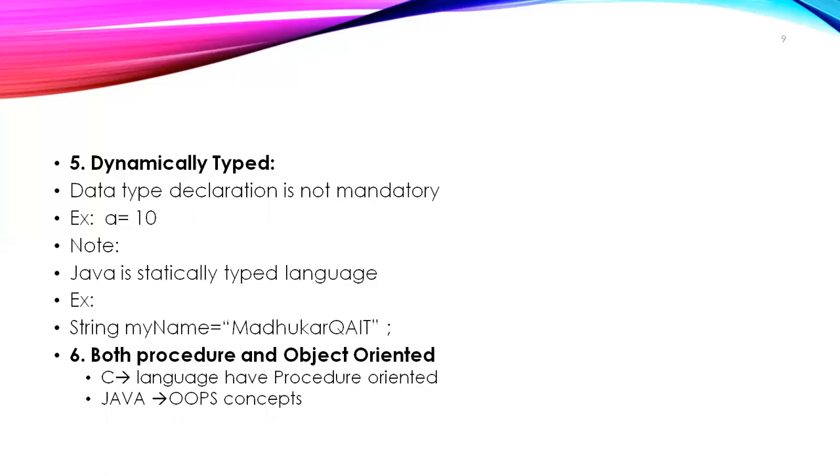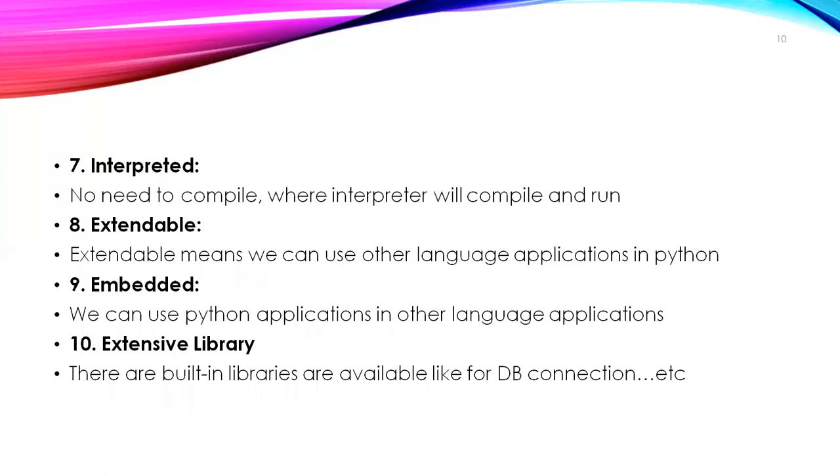Both procedural and object oriented, I said earlier also. So the features of Python are borrowed from the C language, and object oriented from C plus plus. At the time, Java features were not taken. Remember, Java was introduced in the market in 1995, and Python was introduced in 1991 itself. C plus plus is also object oriented, so some properties are taken from there. Python is both procedural and object oriented. Java also, we call them OOPs concepts.